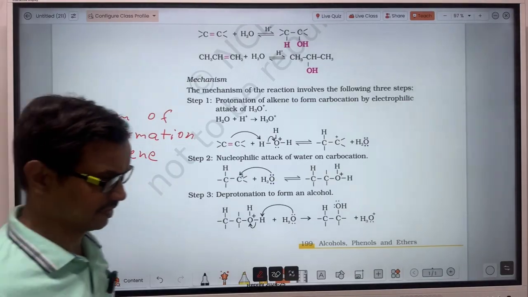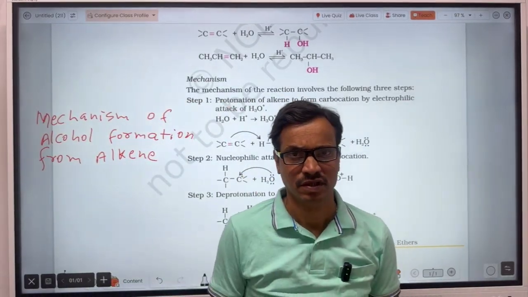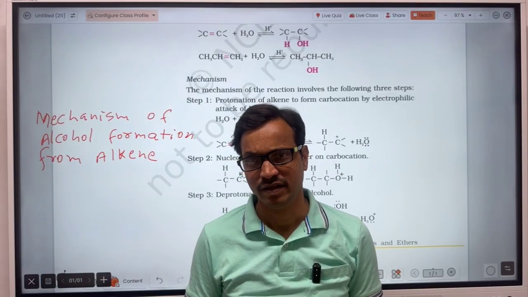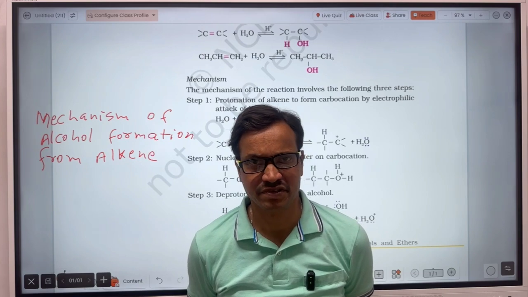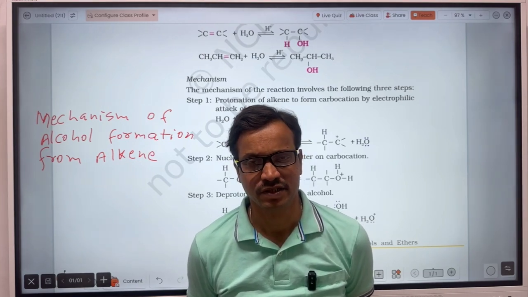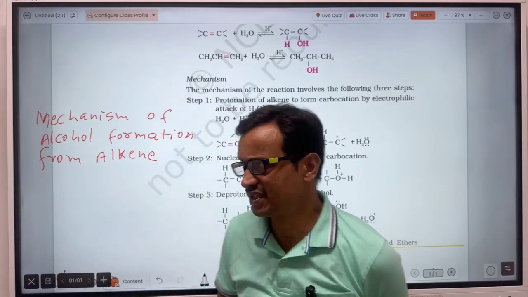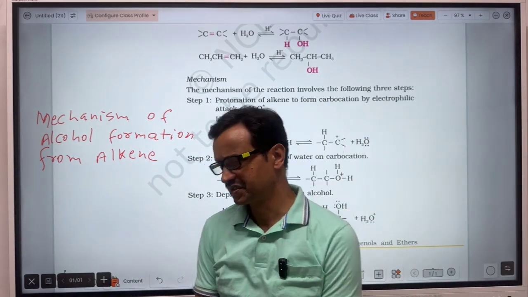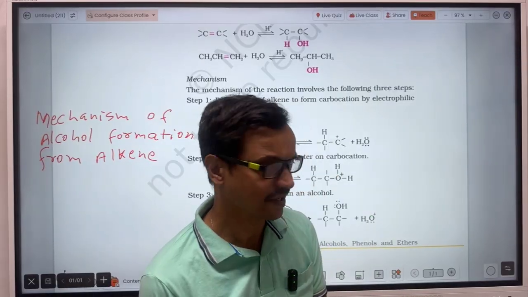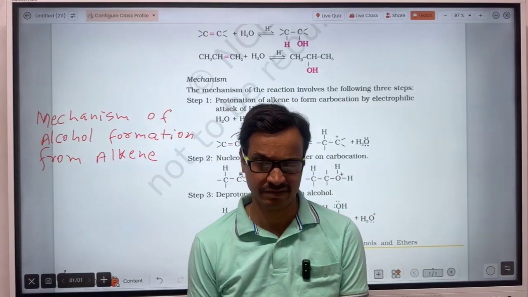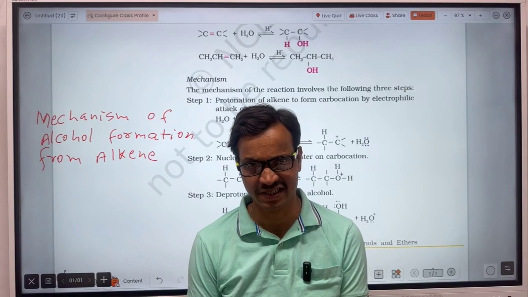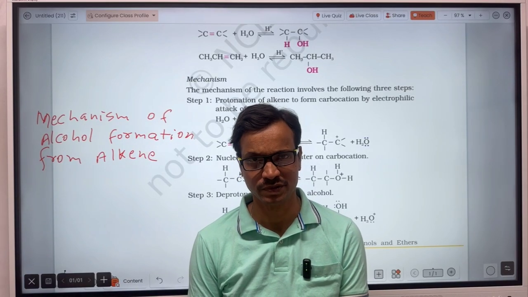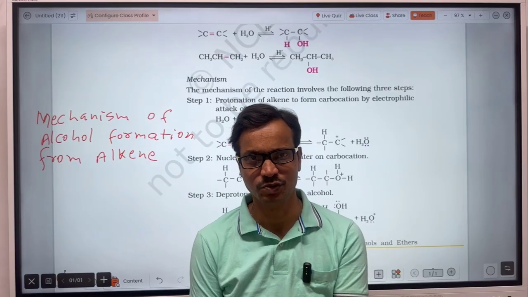Let's see here, in all, you will have to discuss three mechanisms. One will be alcohol formation from alkene, the second one will be alkene formation from alcohol, and the third one is ether formation from alcohol. So firstly we are discussing alcohol formation from alkene, and in all the mechanisms there will be three steps. And this question is asked in the 12th board examination for 2 marks.